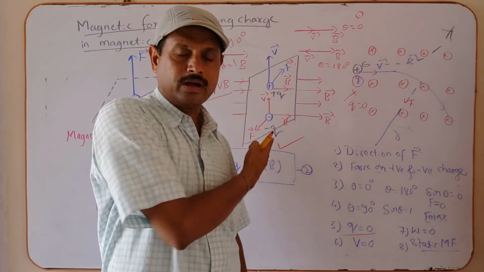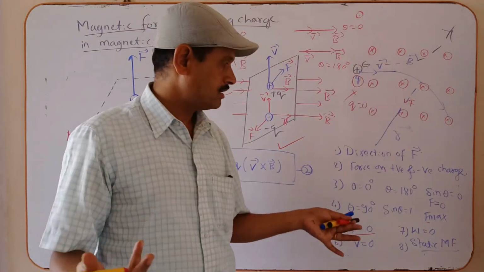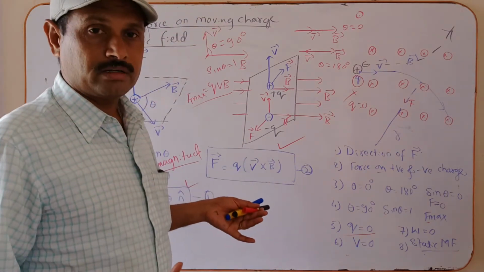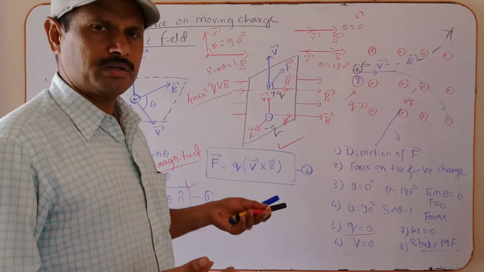When a neutron is entering the magnetic field, there is no force acting on the charge. There is no force acting. It does not experience any force. Okay, that neutron, it means neutral particle.